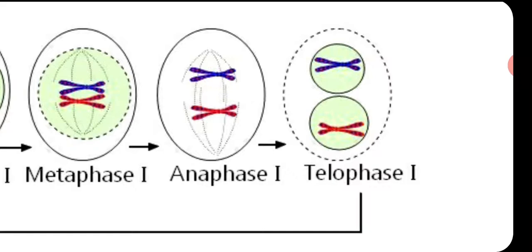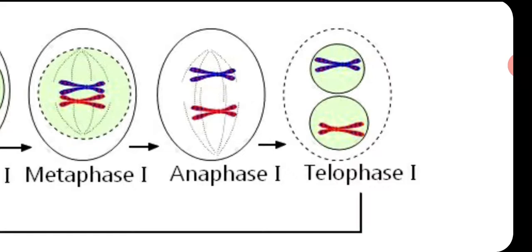So in telophase 1, two haploid nuclei will form here. There is the appearance of the nuclear envelope and the appearance of the nucleolus. Sometimes chromosomes will be decondensed, becoming thin thread-like structures, as in prophase 1. So they can decondense sometimes.